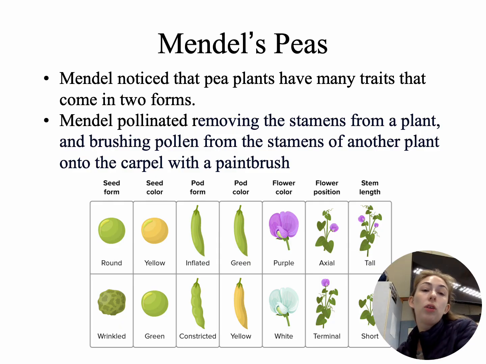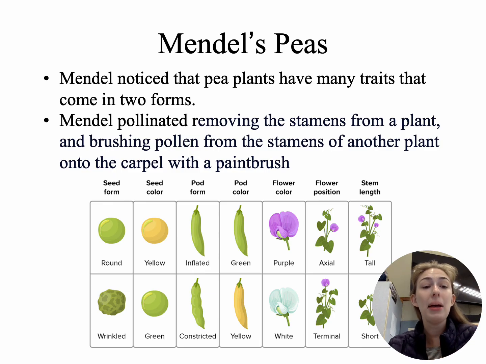Now, Mendel noticed that pea plants have many traits that can come in two forms. Some of those forms include a round versus wrinkled seed, a yellow versus green seed, the pod being inflated or constricted, green or yellow, the flower color being purple or white, even the flower's position of being axial versus terminal, being like up top or axial to the side, and then the stem length of being short or tall.